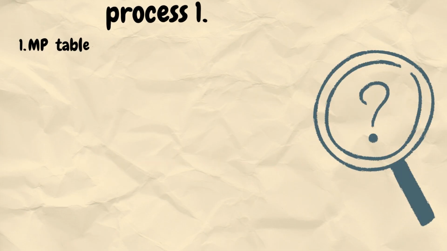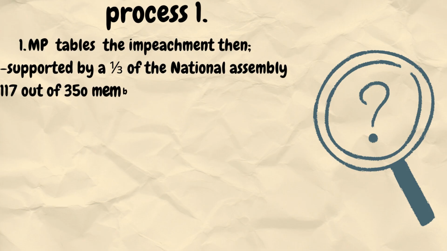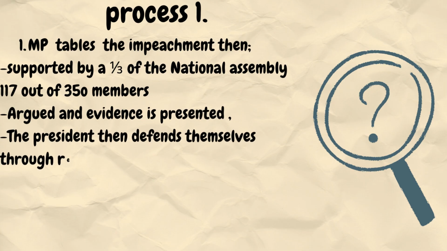How does it start? A member of the National Assembly, supported by at least a third of all the members, may move a motion for the impeachment of the president. The National Assembly has 350 members. A third of that is approximately 117 members. That is the minimum number needed just to table the motion. Once the motion is tabled, debate begins.